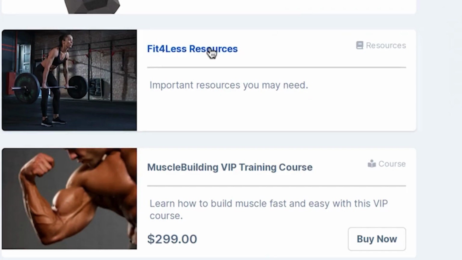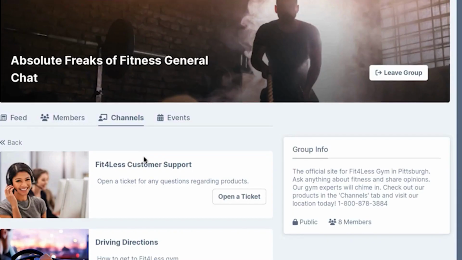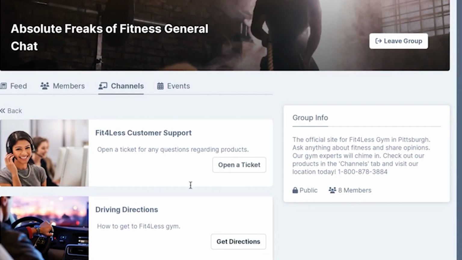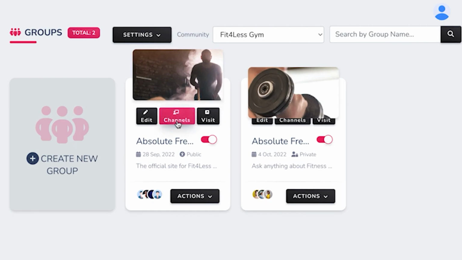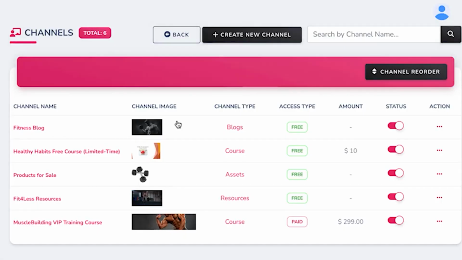Now let's add some resources to our group like how-to videos, ticket or support information. We do this by going to Groups, clicking Channels, and adding a custom resource channel. Now channels are a revolutionary new feature that share content, foster discussions, sell products, and more. You can create different types of channels, including resource channels.